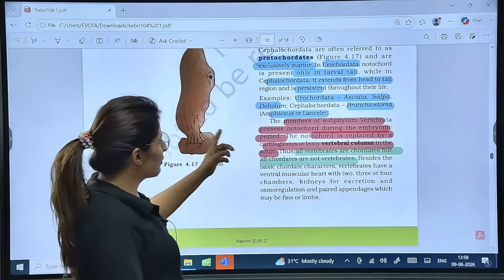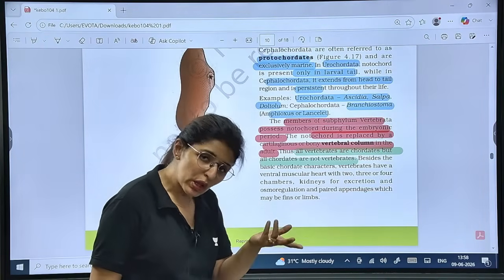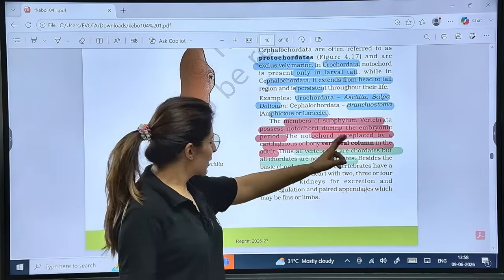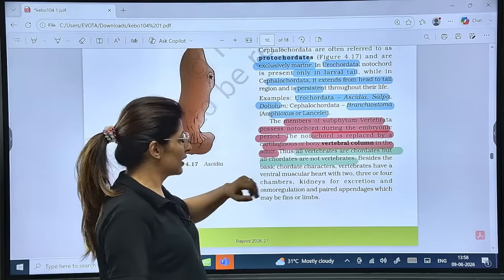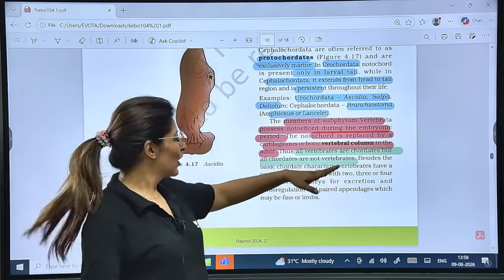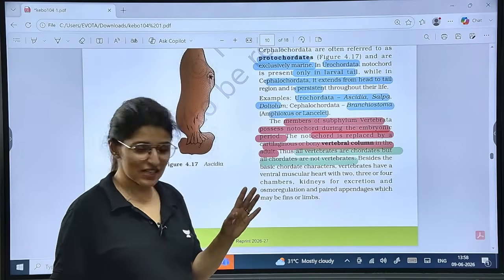Now the members of Vertebrata possess a notochord during the embryonic stage only. Why do we call them vertebrata? Because later on the notochord is modified and replaced by a cartilaginous or bony vertebral column in the adult. Very important line which you will never forget in your whole life: all vertebrates are chordates, but all chordates are not vertebrates.